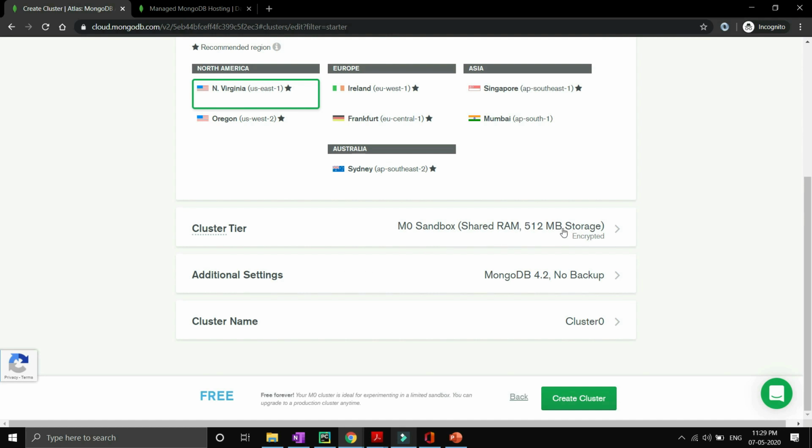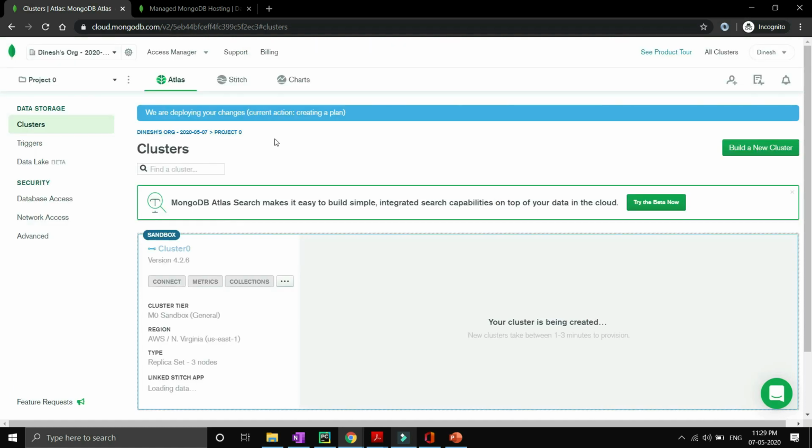And you can see over here that it is showing me 512 MB storage. The cluster name is Cluster0, and you can see over here it is showing free. So let's click on create cluster. It will take some time. As you can see, it is telling you that we are deploying your changes. It is basically connecting your MongoDB Atlas to AWS. So now this is your dashboard whenever you sign in to your account.